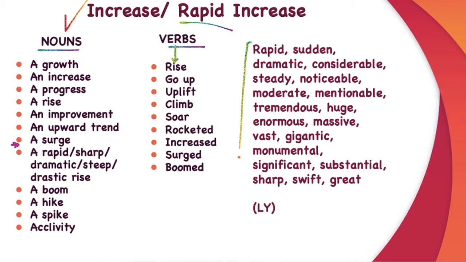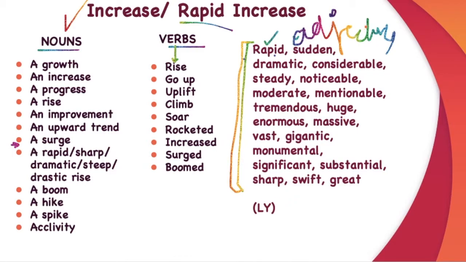Now these are some adjectives that you can use. What kind of growth is it? It is a rapid growth, sudden, dramatic, considerable, steady, noticeable, moderate, mentionable, tremendous, huge, enormous, massive, vast, gigantic, monumental, significant, substantial, sharp, swift, great. You can also play around with words by making the adjectives into adverbs by adding an ly to these. So it increased rapidly, suddenly, dramatically, considerably, steadily, noticeably, moderately, mentionably, and so on.